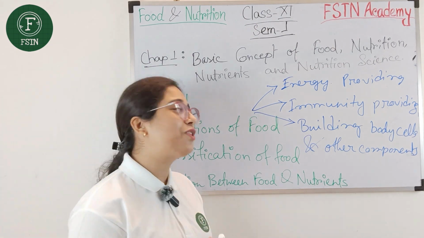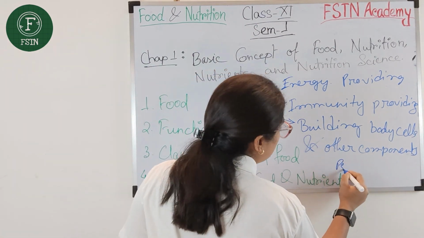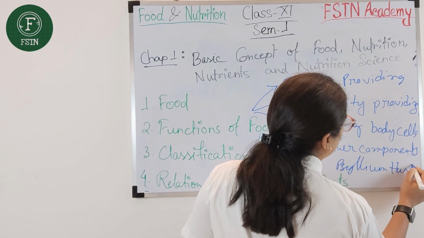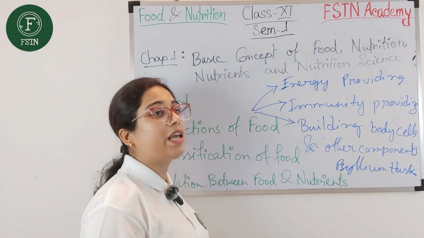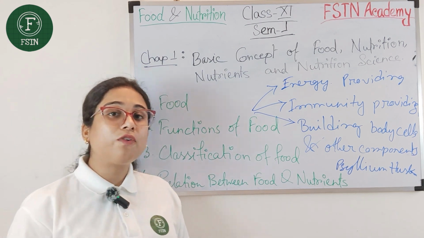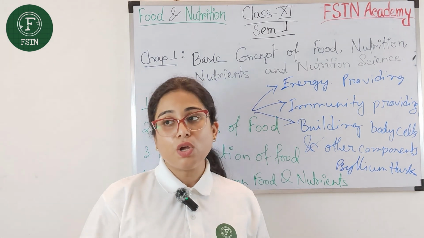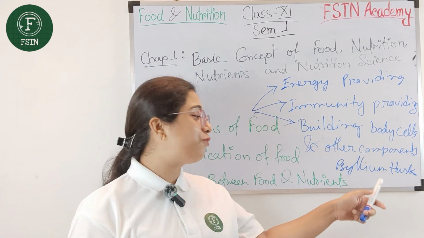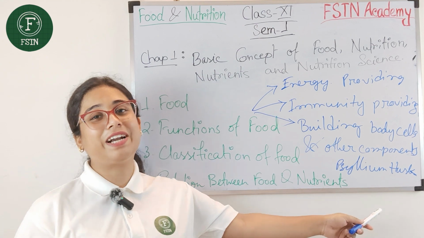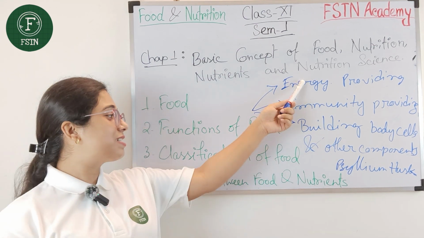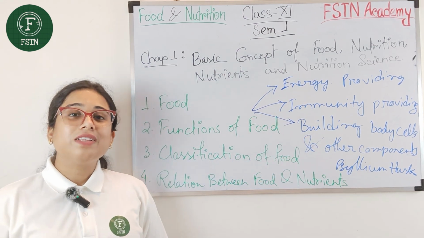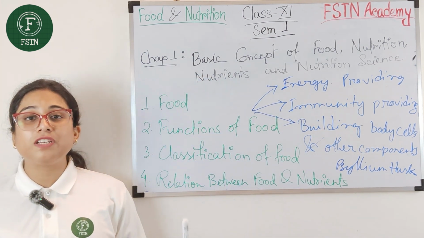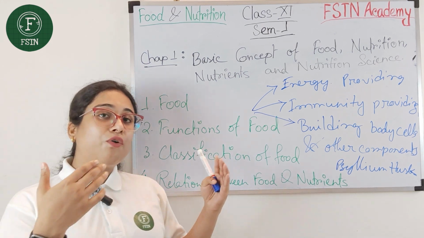If I talk about psyllium husk, what is this? Actually, it is a high fiber food item. It actually helps us to solve constipation issues. So to solve constipation issues, we go for this food item, but this food item has no other functions just like these. So there are some physiological functions that will be benefited by some specific food items.